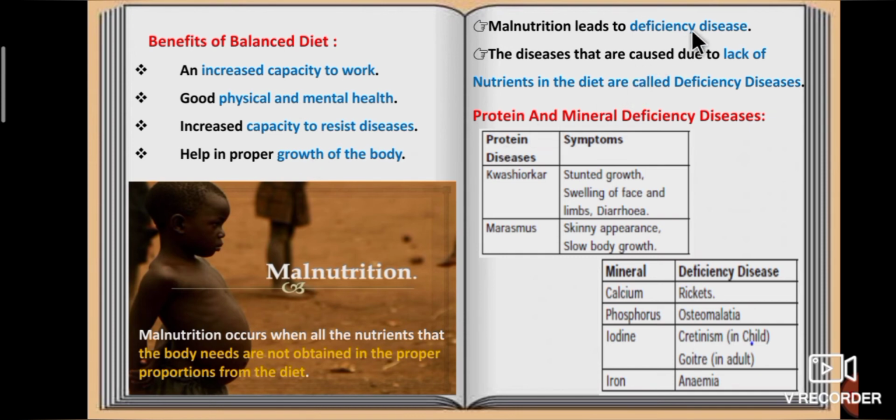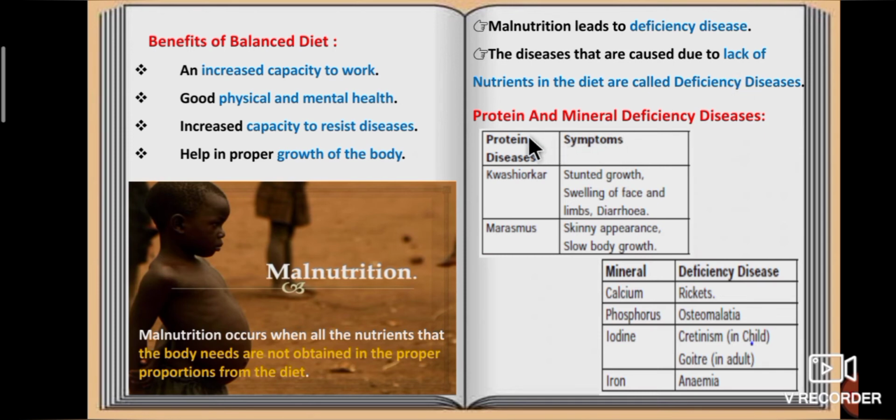Malnutrition leads to deficiency diseases. The diseases that are caused due to lack of nutrients in the diet are called deficiency diseases.